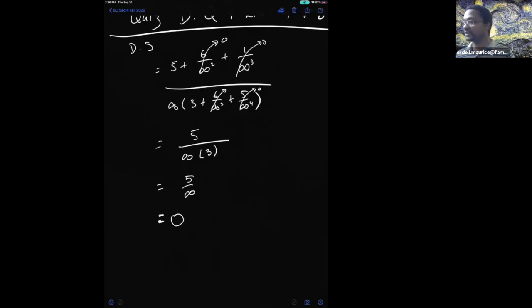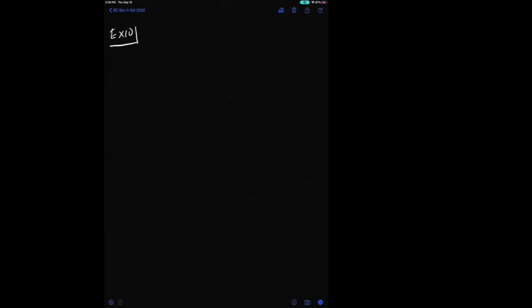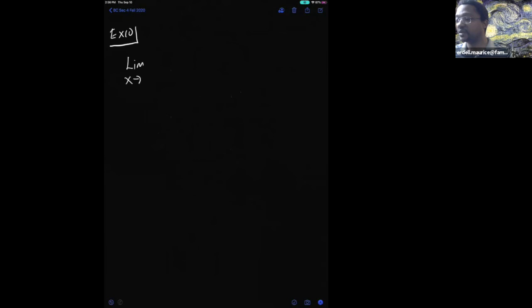Let's try another example, shall we? Y'all okay out there? Yes. Okay. The limit as x approaches negative infinity of 10x squared minus 5x plus 2, divided by 5x squared minus 15x minus 100.